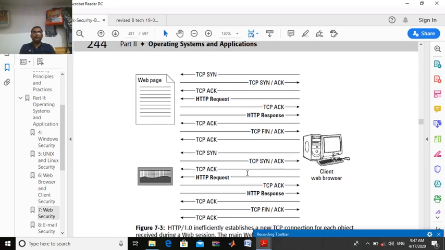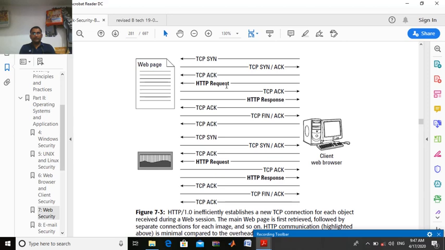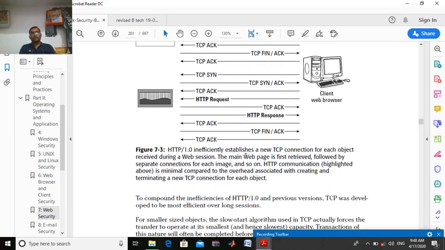Then we have two things: one is the HTTP request, then another is the response, and in between we have some acknowledgement. This is the actual three-process flow, right? To get a web page, we have these three processes: HTTP request, response, and in between some process of acknowledgement, right?